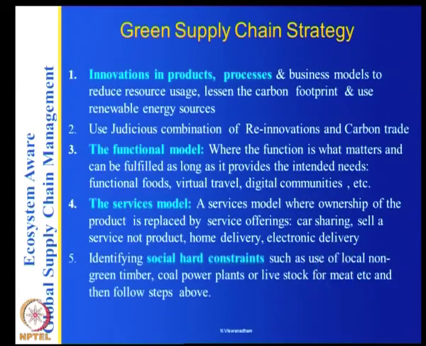And identifying social hard constraints, such as use of local green timber, coal power plants or livestock for meat, etc., and then follow the steps above. In other words, whenever you are talking of a green supply chain design, you are faced with several problems.